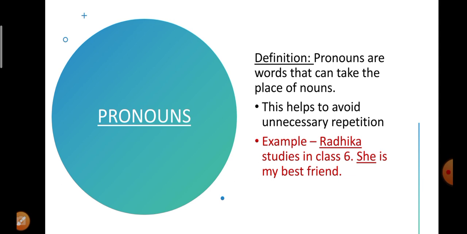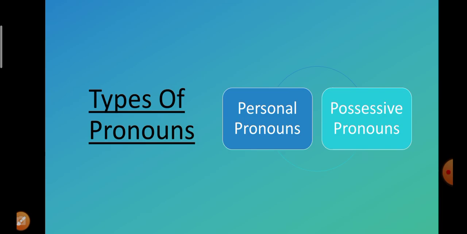Let us see an example. Radhika studies in class 6 and she is my best friend. The first sentence says Radhika is a noun here because that is the name of a person. That is why in the first sentence Radhika is a noun, whereas in the next sentence, she is my best friend, she refers to a pronoun. Why does she refer to a pronoun? Because it is taking the place of a noun. That is why she is a pronoun here.